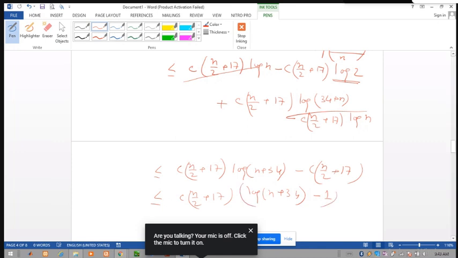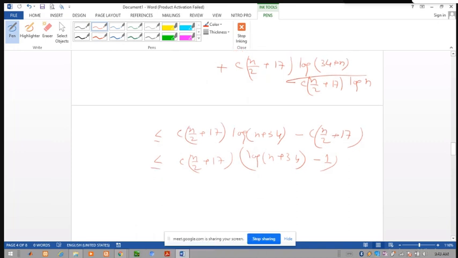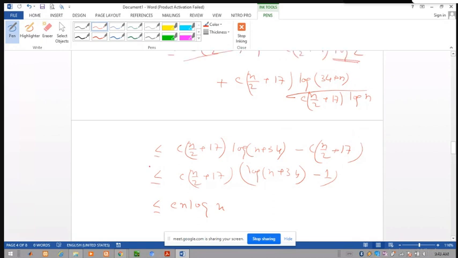So this is also less or equal to, we can say that log of n by n plus 34 is approximately less or equal to log of n. So this is less or equal to C of n log n. This is n by 2 plus 17, and assume that this is approximately equal to n. So this is less or equal to C of n log n. So this proves that T(n)...